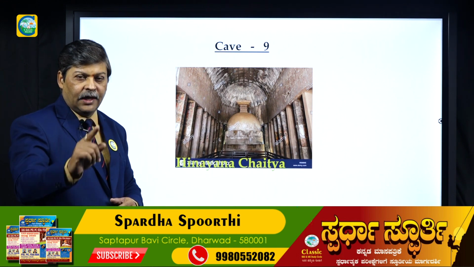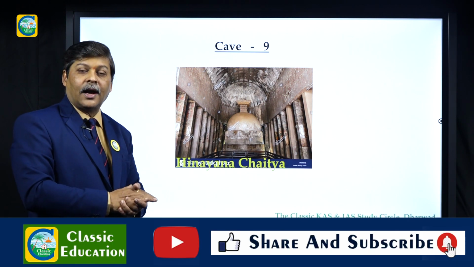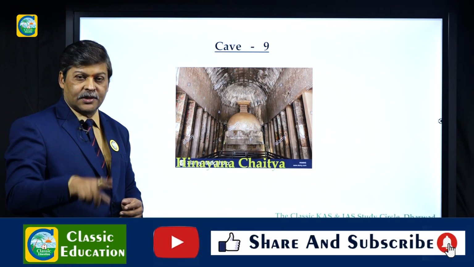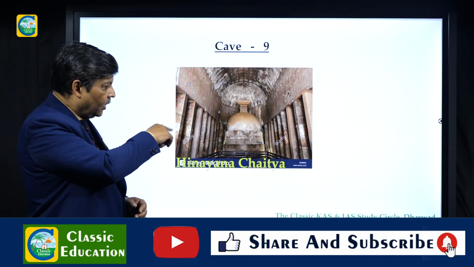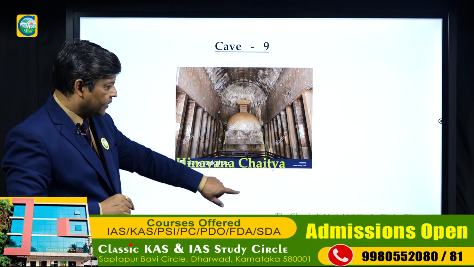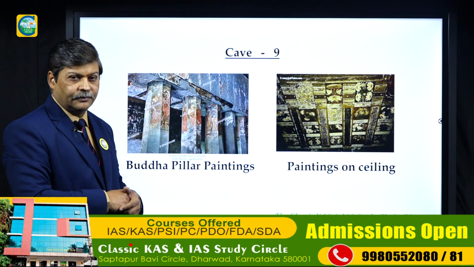Because remember, in Hinayana, there is no worship of Buddha in the form of an idol. So only in the Mahayana Chaitya you come across that idol worship. But in Hinayana it is not present there. So this is cave number 9.